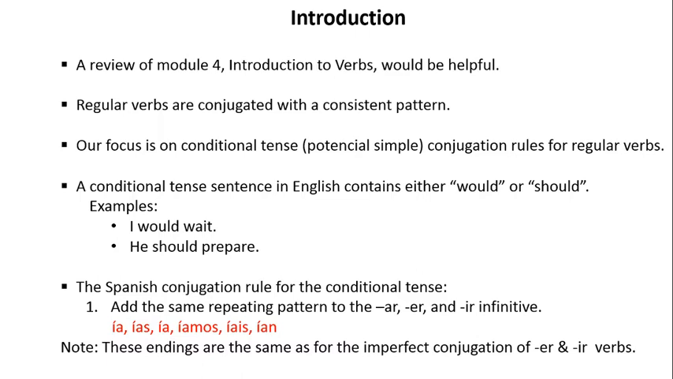Now, the Spanish conjugation rule for the conditional tense is as follows. Add the same repeating pattern to the AR, the ER, and the IR infinitive. And these are in red below. So left to right, ía, ías, ía, íamos, íais, and ían. Note that these endings are the same as for the imperfect conjugation of ER and IR verbs.